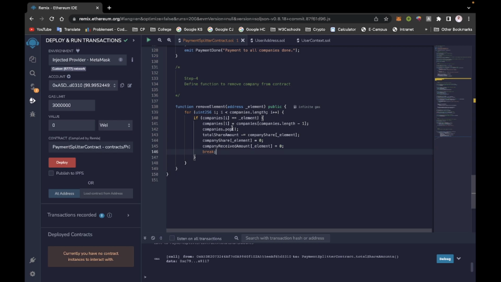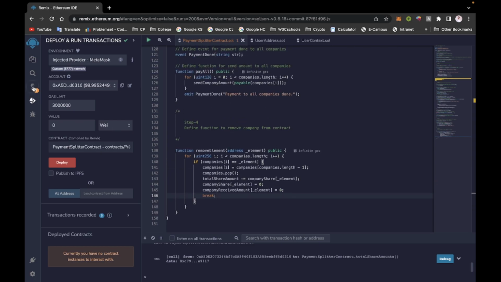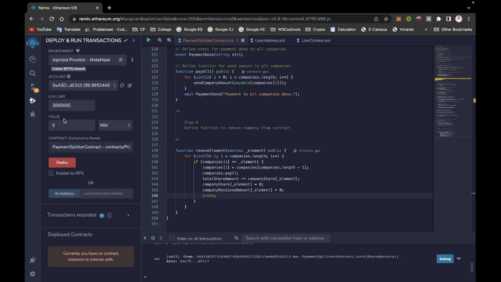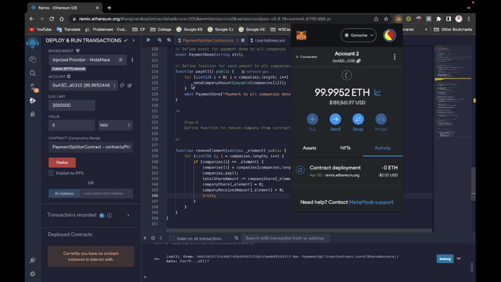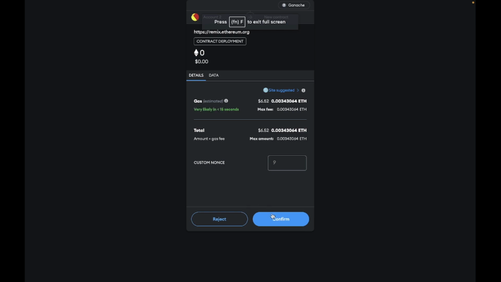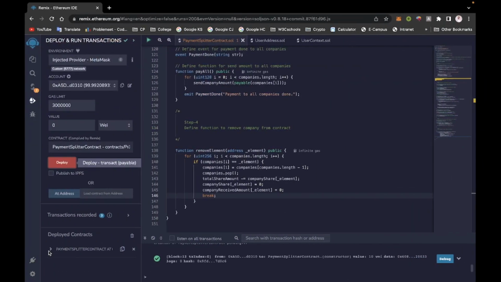So this is one contract. And Remix also provides compiling and deploying of your contract. So let's compile. I use my Ethereum ID, and initially I assigned 10 wei to our contract. Wei is the unit; 10 raised to 18 wei is 1 Ethereum, so I just use only 10 wei. It asks me for confirmation. So our contract is deployed.